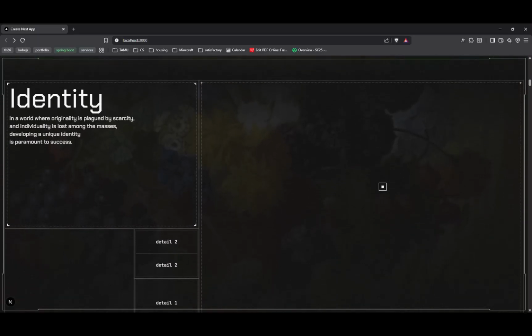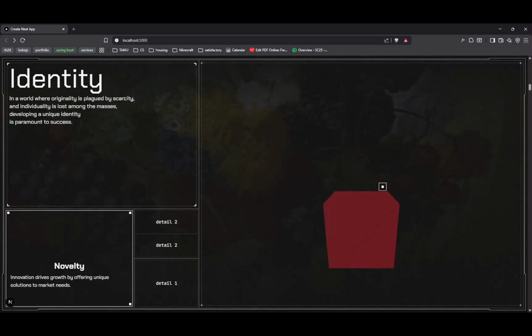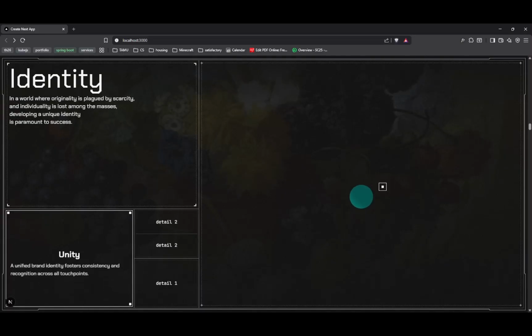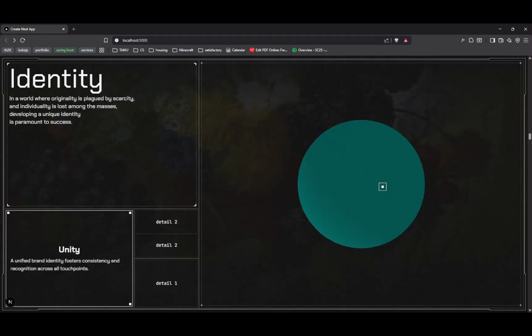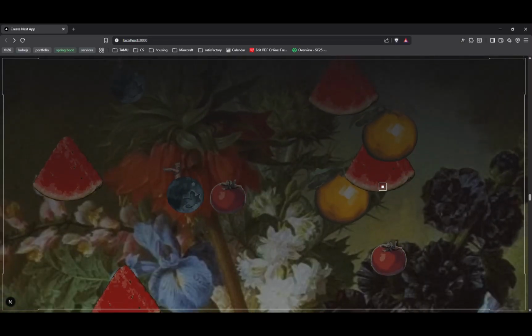Identity. In a world where originality is plagued by scarcity and individuality is lost among the masses, developing a unique identity is paramount to success. First, we need an icon to define ourselves that is unique to us only. However, it must also be graphically consistent in case this tool is required for use in an organization. And finally, it must be flexible enough to account for the near infinite combinations of personalities in this world.